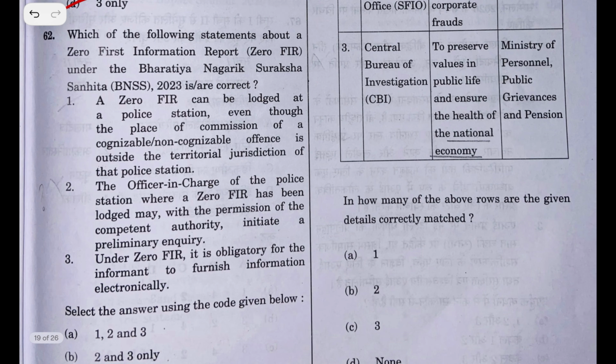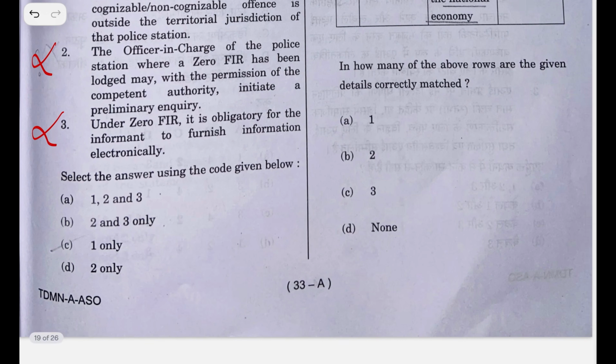Which of the following statements about zero first information report, that is zero FIR under Bharatiya Nagarik Suraksha Sanhita BNSS 2023 is or are correct? A zero FIR can be lodged at a police station even though the place of commission of cognizable, non-cognizable offence is outside the territorial jurisdiction of the police station, which is right. The officer in charge of the police station where a zero FIR has been lodged may, with the permission of competent authority, initiate a preliminary inquiry, which is not the right statement. Under zero FIR, it is obliged for the informant to furnish information electronically, which is not. And the answer is C.